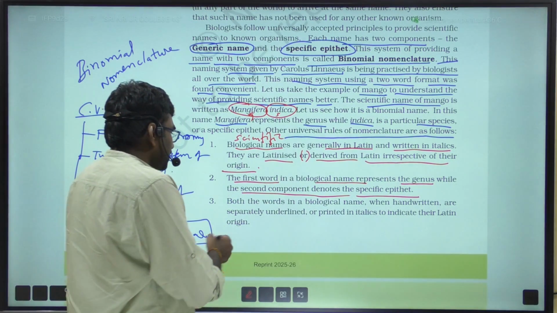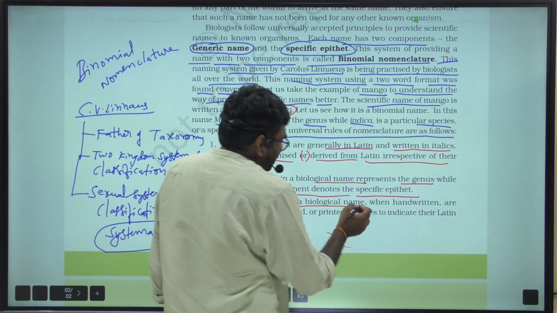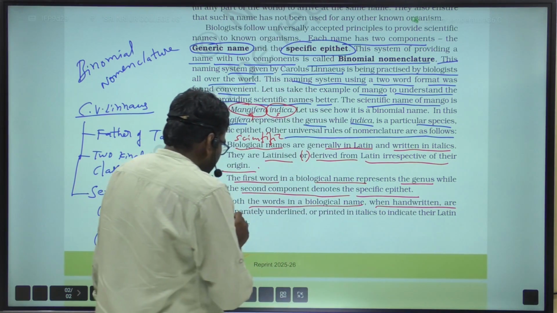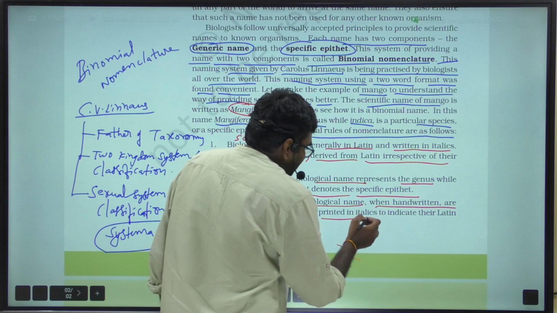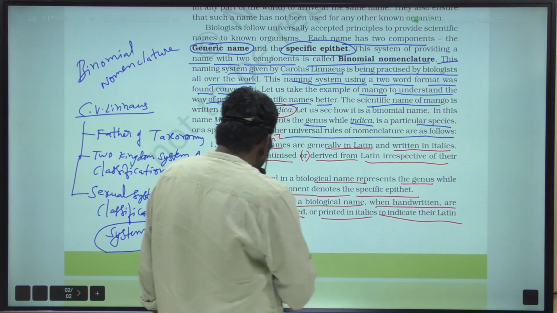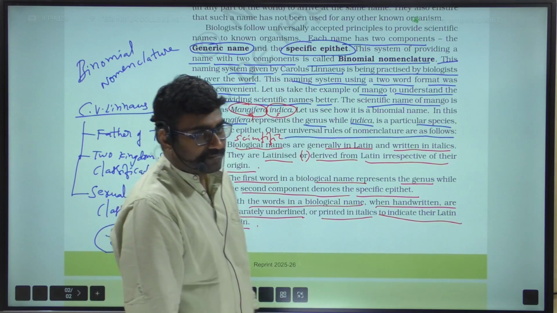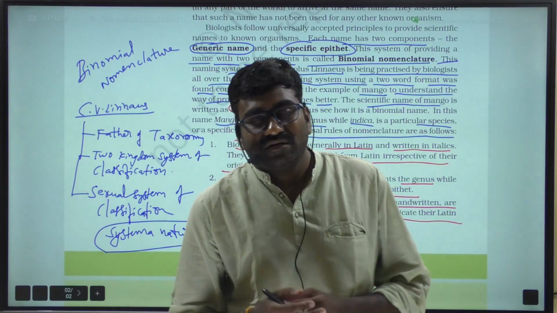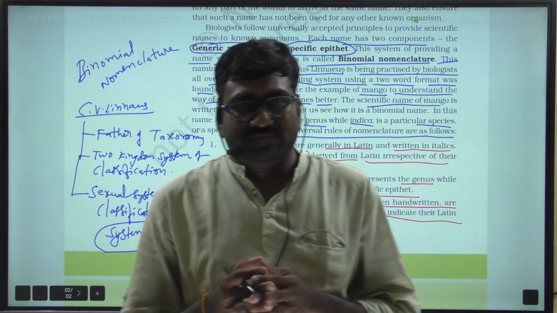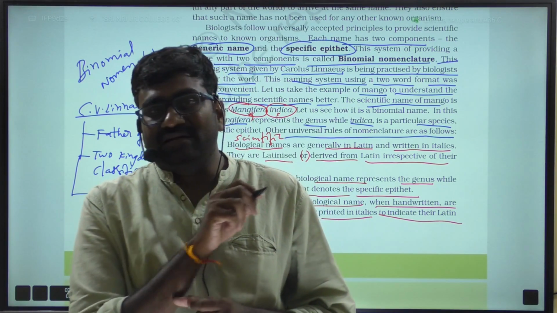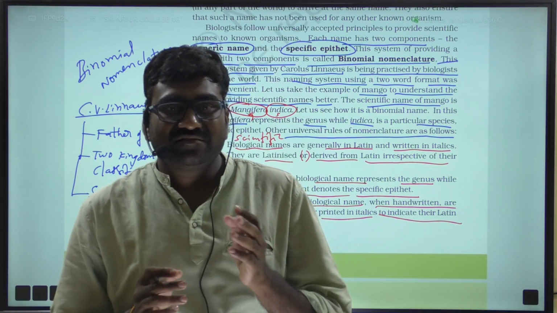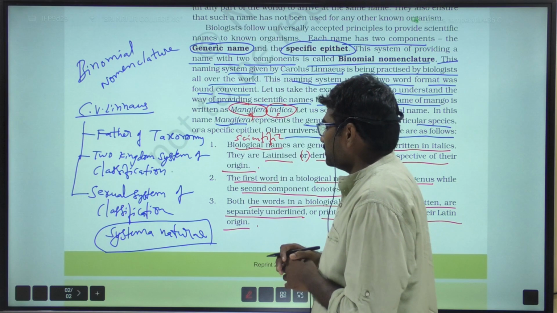And third point, both the words in a biological name, when handwritten, are separately underlined, or printed in italics, to indicate their Latin origin. So when handwritten, the genus name and species name must be separately underlined.